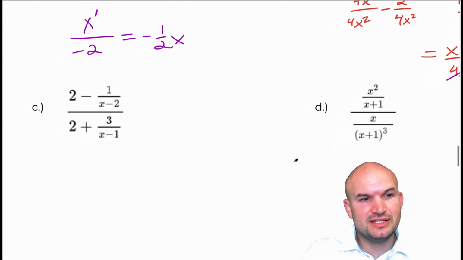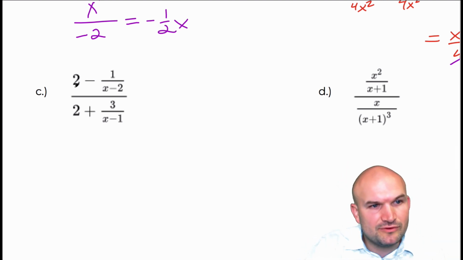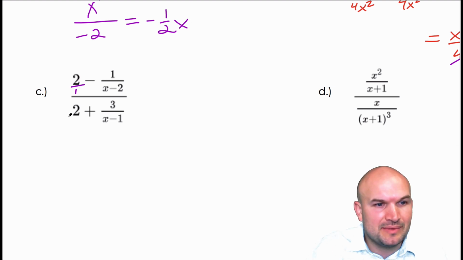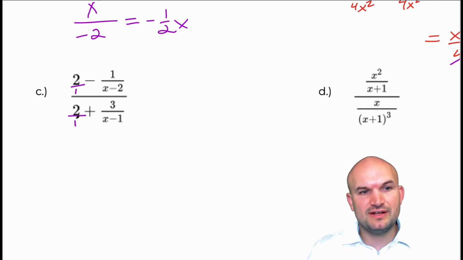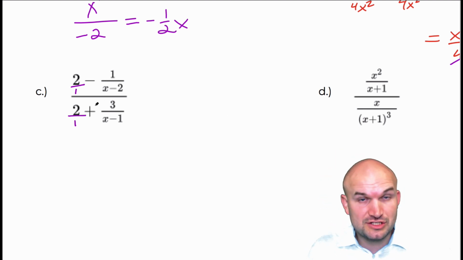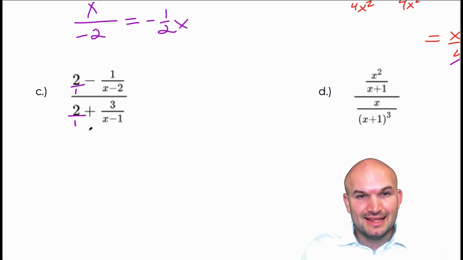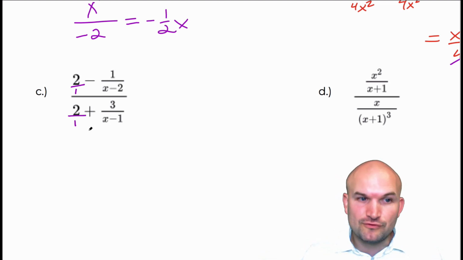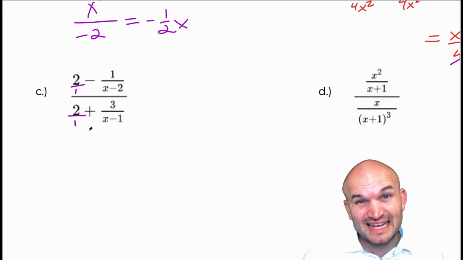All right, let's go on to the next example. For this example, I could get common denominators over here. I could rewrite these as fractions if I wanted to, and then get common denominators. But I want to give you a different idea. The different idea is, rather than finding the LCD and combining the fractions in the numerator and getting the LCD and combining the fractions in the denominator, let's just find the LCD of every single fraction that we see and then multiply every single fraction by the LCD.